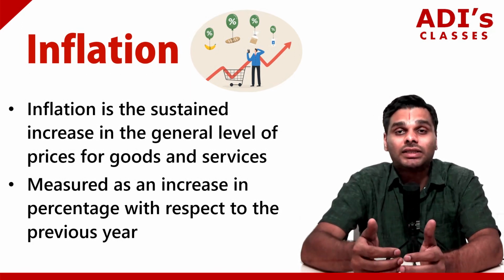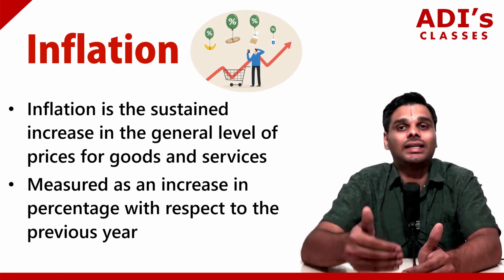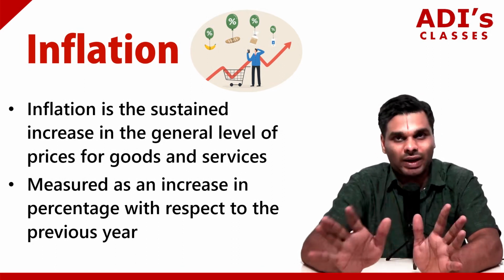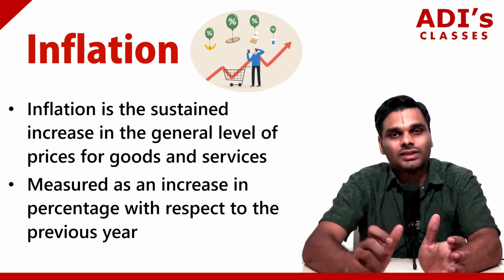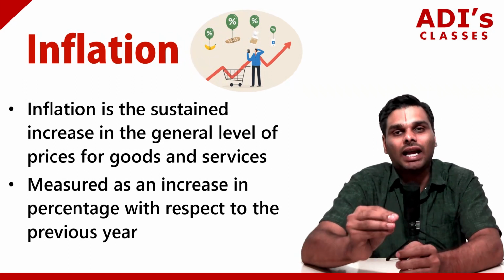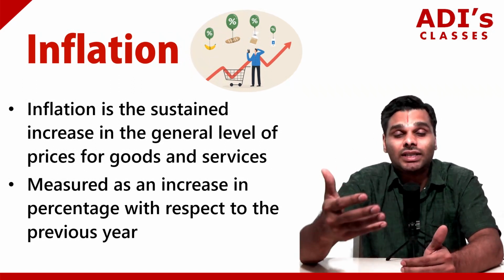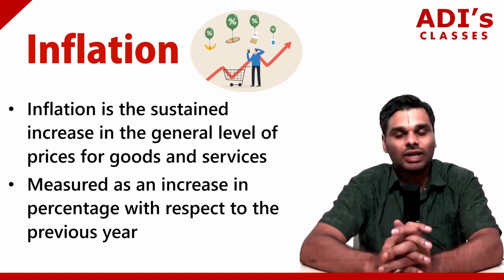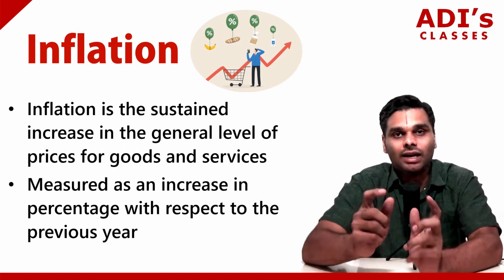That means the purchasing power of your currency has come down, which is exactly the reason why inflation is bad. So if anybody asks you why inflation is bad, the simple answer is that the purchasing power of the currency has come down. Okay, this is the core idea of inflation.